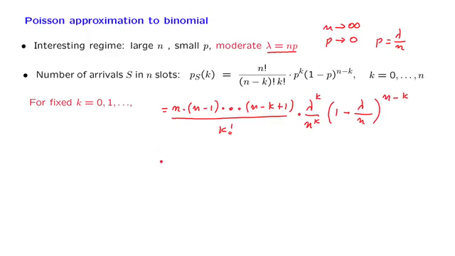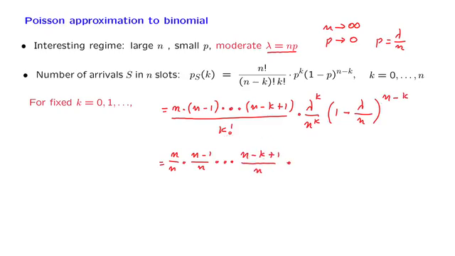Now let us rearrange terms. Here we have a product of k terms in the numerator. Here we have n multiplying itself k times, so we can take a factor of n and place it underneath each one of those terms to obtain n over n times n minus 1 over n times, we continue this way all the way to n minus k plus 1 divided by n.